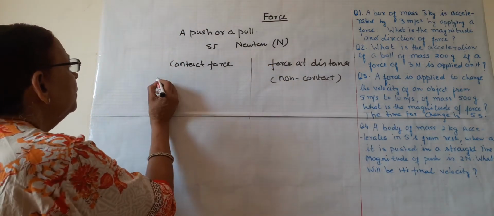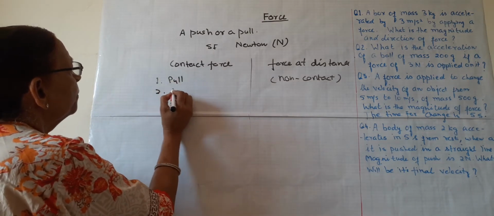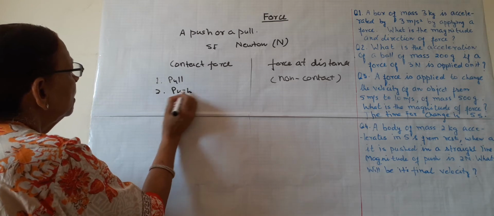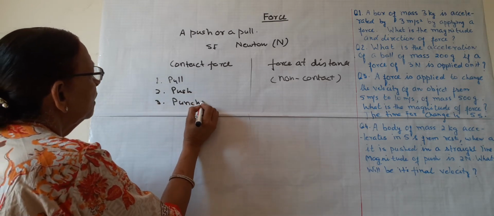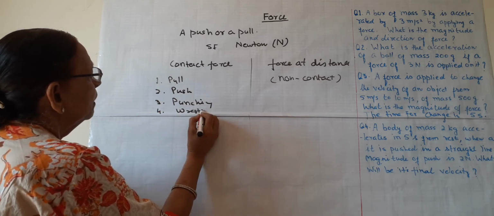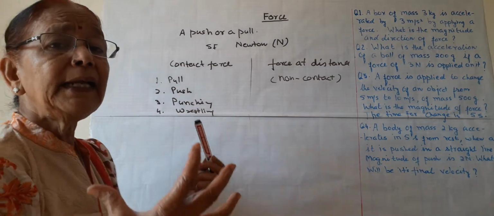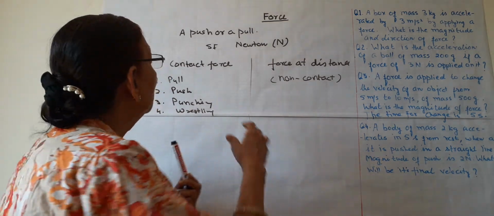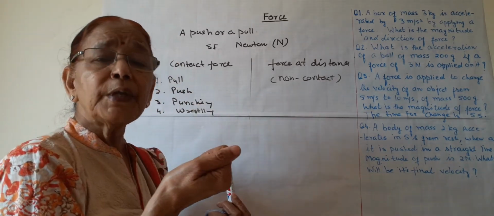Contact, as we know, it may be pull or push or maybe punching or wrestling, where the two objects are in touch with each other. If we want to pull a drawer, we have to touch the handle.